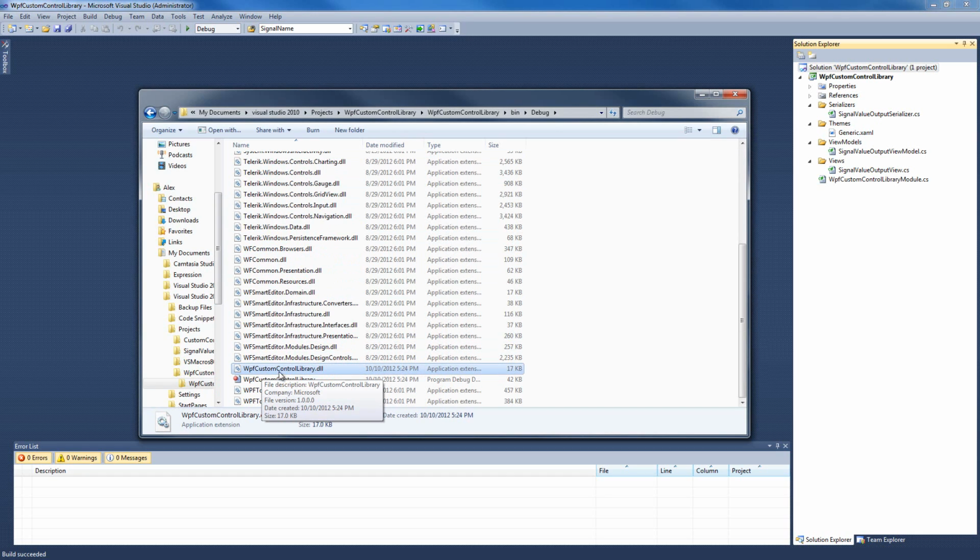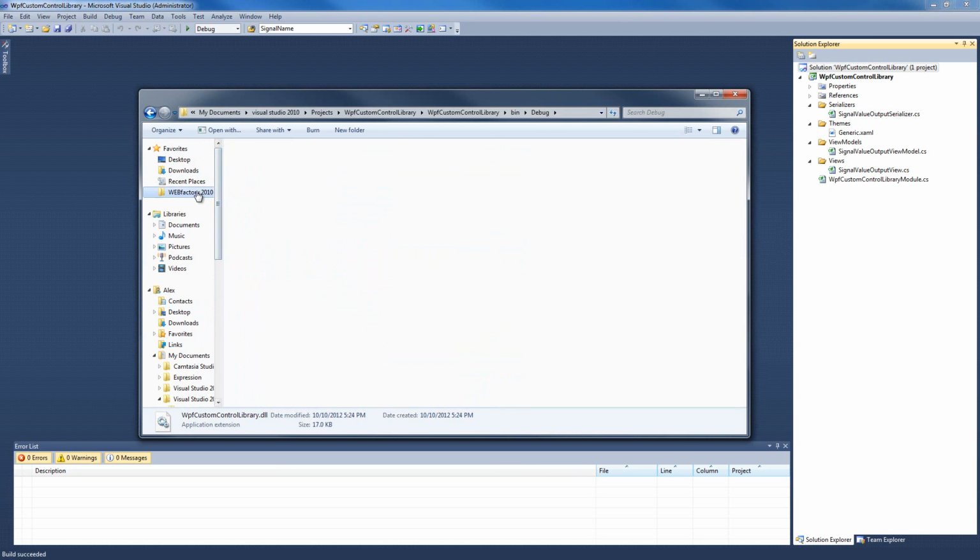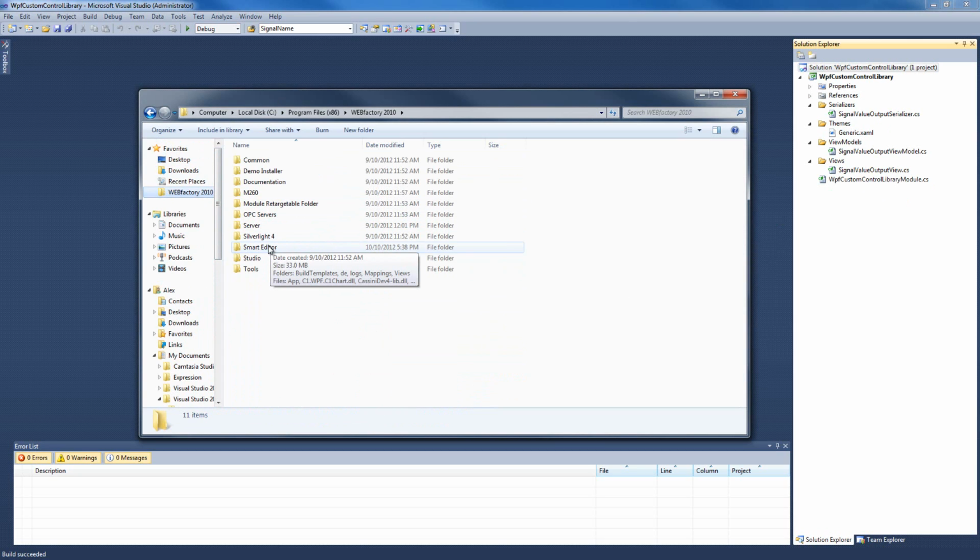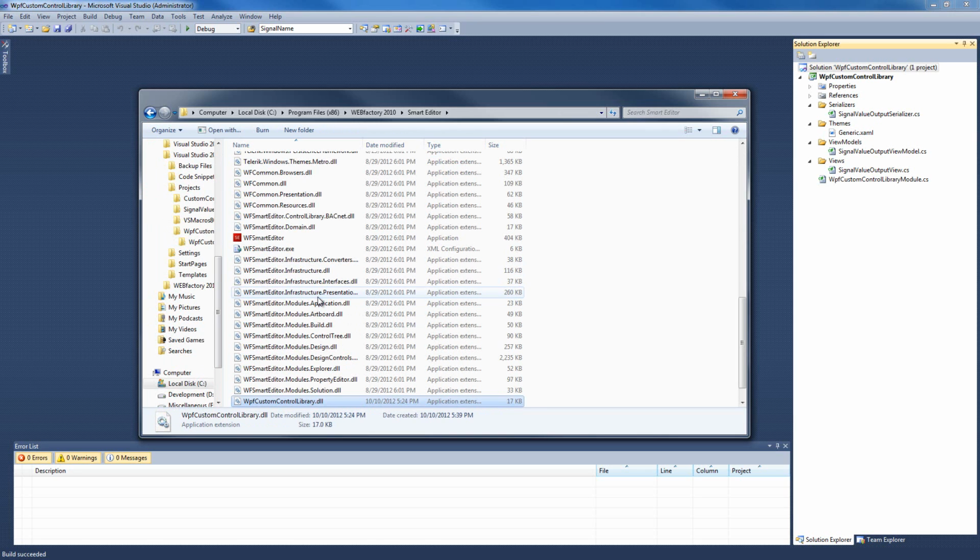Select the WPF Custom Control Library DLL, which we have just created when building our solution. I'm going to copy it, and we're going to have to paste it inside our Smart Editor folder from our WEBfactory installation folder. So in our Smart Editor, we're going to paste our Control DLL.